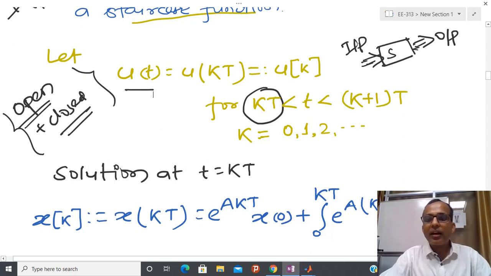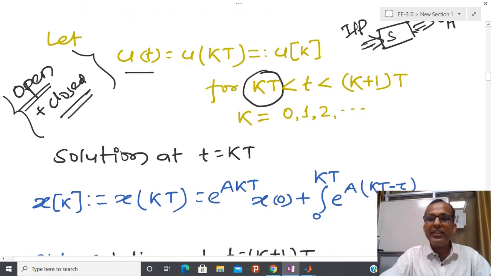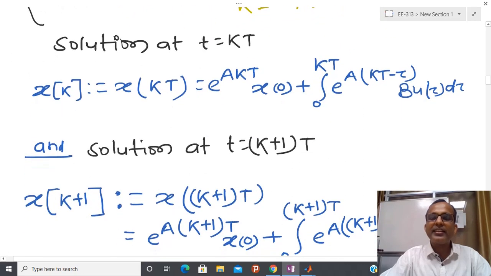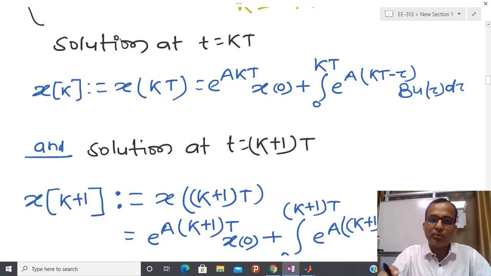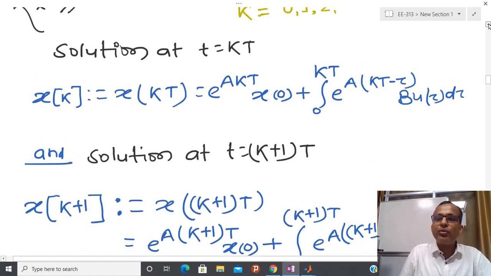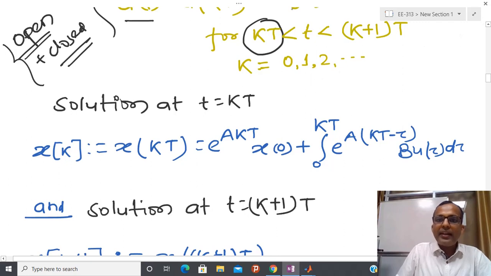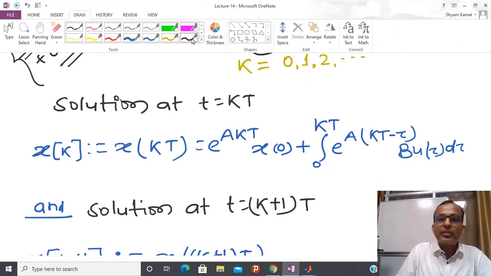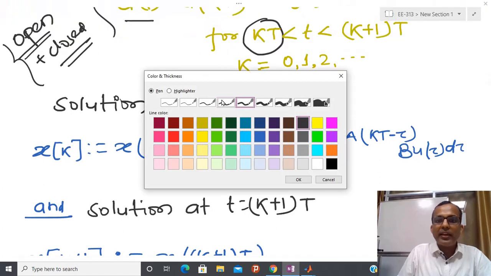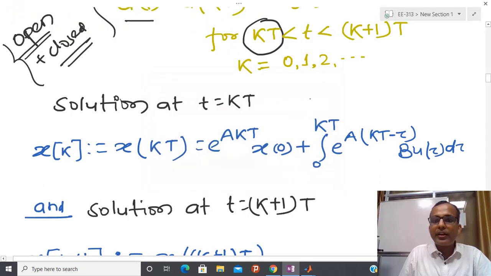Now let us come to the solution: how we represent the discrete time system exactly at the sampling instant. For that I am going to take the help of the solution, which I have already derived. If I have a system like x dot equal to ax plus bu, then what is the solution? I am going to recall it, because some of you may forget.